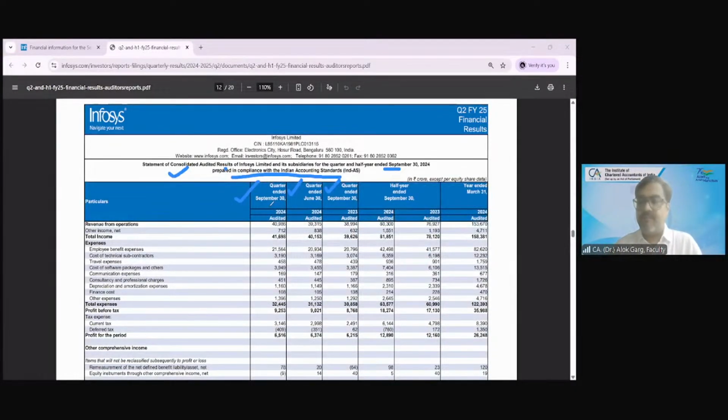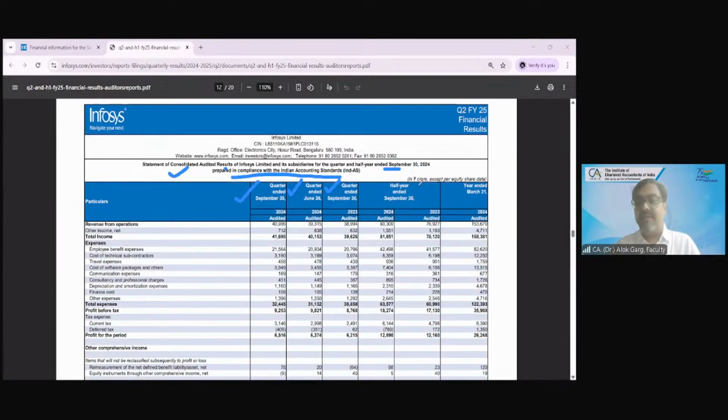September 2024 quarter means July 24 to September 24. Then last quarter, which is April to June 24. Then the corresponding quarter is July to September 23.